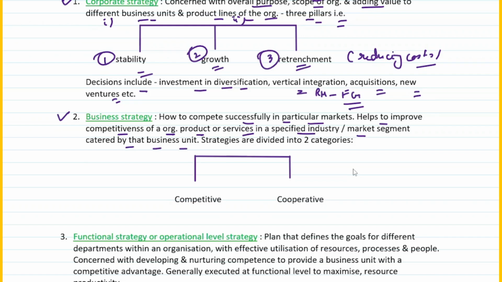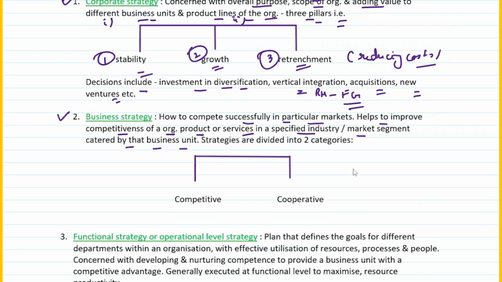So basically it helps you to improve the competitiveness of organization, product or services in a specified industry or market segment catered by that business unit. That's very obvious because it tells you exactly how to compete successfully in a particular market. So business strategy is all about improving competitiveness of an organization, product or service in a specified industry or market segment catered by the business unit.